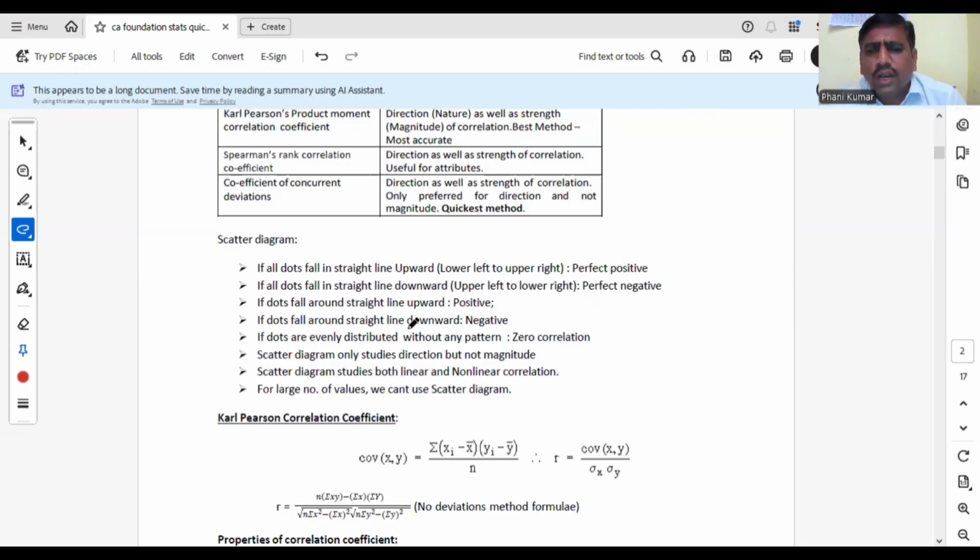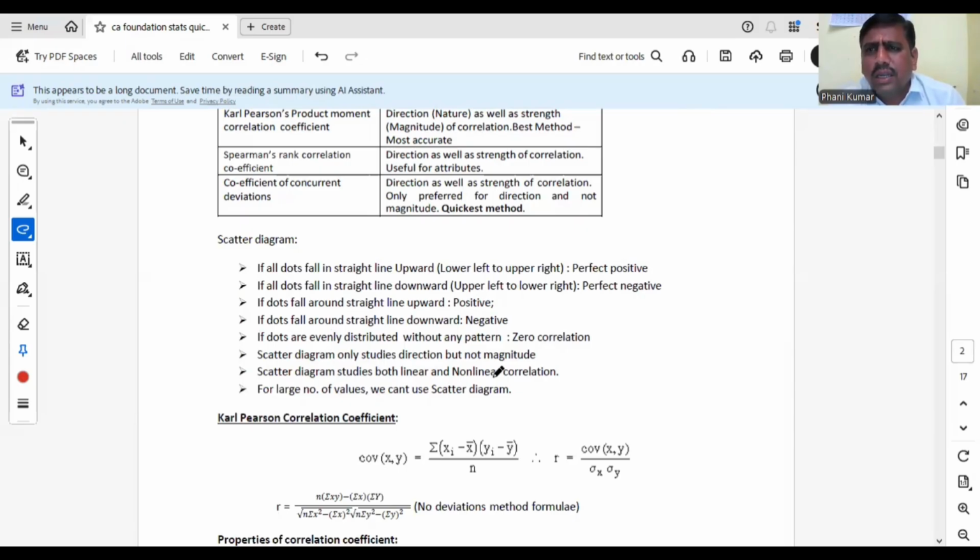Similarly, if the dots fall around the straight line downward, from upper left to lower right, not exactly in a straight line, it is negative correlation. If dots are evenly distributed without any pattern, that is known as zero correlation. Scatter diagram only studies direction but not magnitude. Very important point: the scatter diagram can study both linear and non-linear correlation.